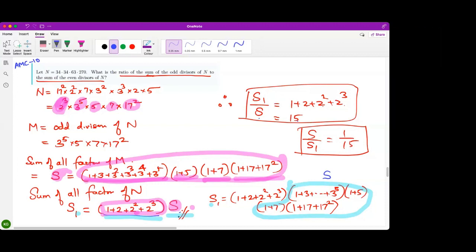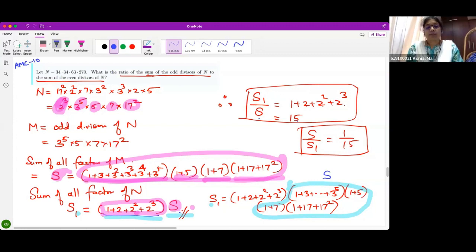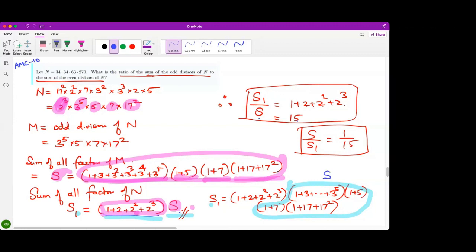Ma'am, S is equal to 1 plus 3 squared plus 3 cubed plus 3 to the power 4 plus 3 to the power 5 into 1 plus 5 into 1 plus 7 into 1 plus 17 plus 17 squared, right? Yes. Then can it not be written as 1 plus 2 plus 2 squared plus 2 cubed? Sorry, come again.